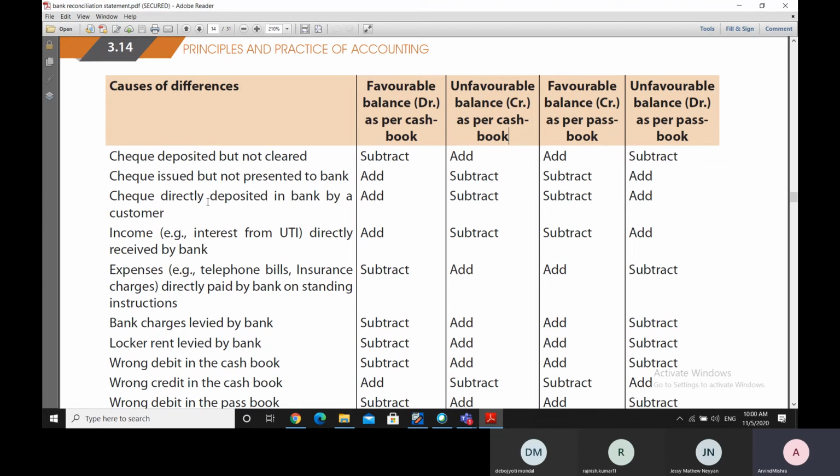Now there could be some check which is directly deposited in the bank by a customer. What happens in this case is that the check is directly deposited in the bank by a customer. It is not entered in the cash book because we don't know until we get our passbook filled or we take an internet banking statement that that check was directly deposited by the customer in the bank. So that check has raised the positive balance in the bank passbook, but it has not so far raised the positive balance in the cash book. So accordingly, we'll add or subtract.